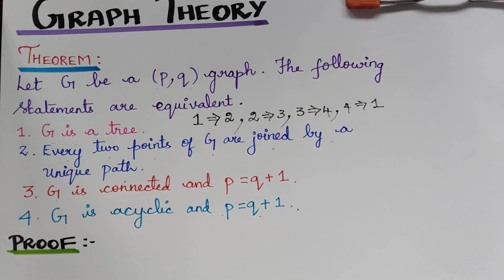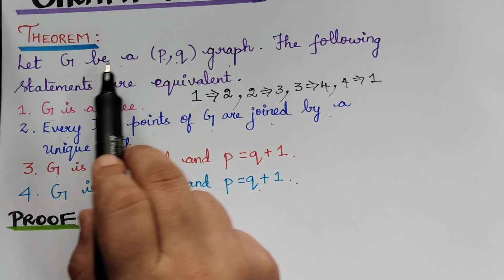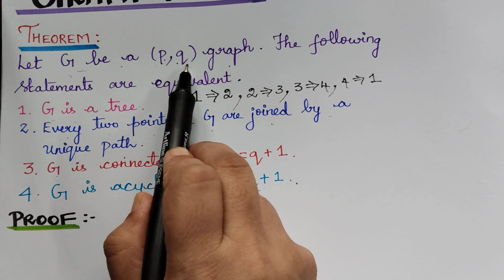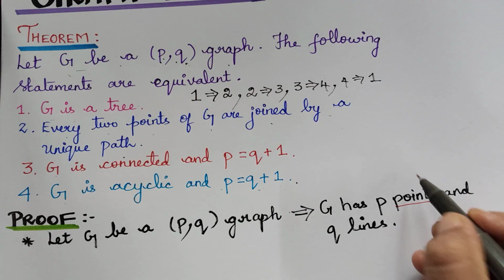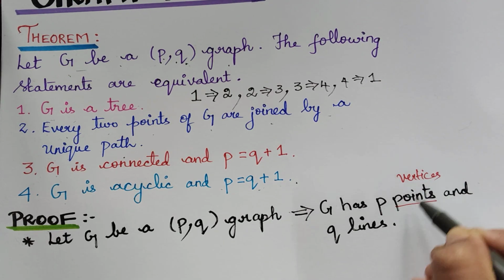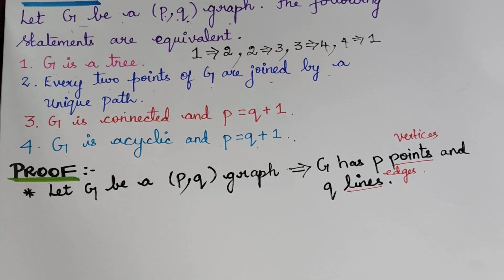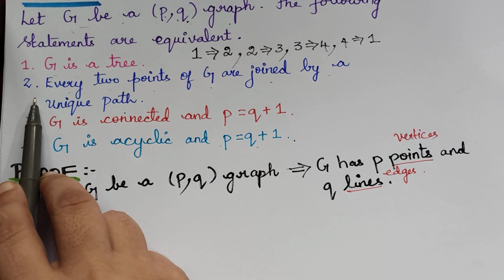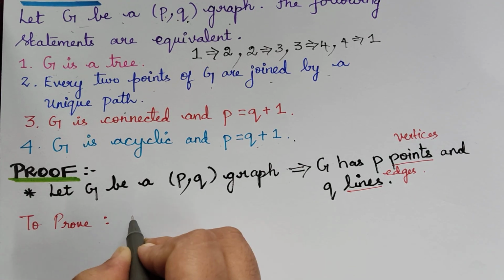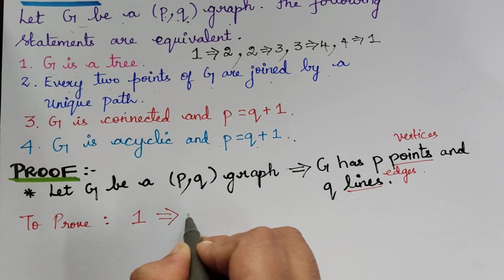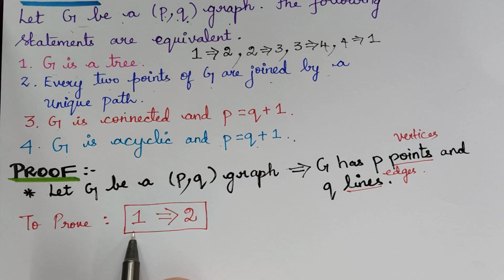So as the first step, we shall write what is given for us. It is given that G is a (P, Q) graph. That is, G has P points and Q lines. So let us write that. We have written that P points refers to vertices and lines refers to edges. Next, we have to assume statement 1 and prove statement 2. That is, we have to prove that 1 implies 2. So this is our first step in proving.